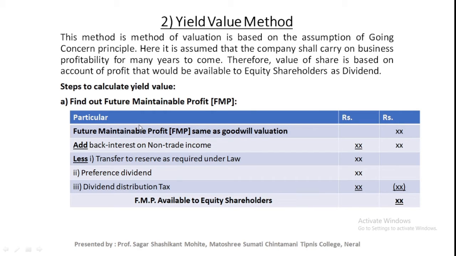Or if this is not available, then we need to follow these three steps. First, find out the adjusted capital, then find out the average capital by using simple average or weighted average, and third step, calculation of FMP. But while calculating this we need to consider non-trade investment income also. At the time of goodwill we exclude that point while calculating FMP, but at the time of shares we need to include that point. This is the first step, find out the FMP.